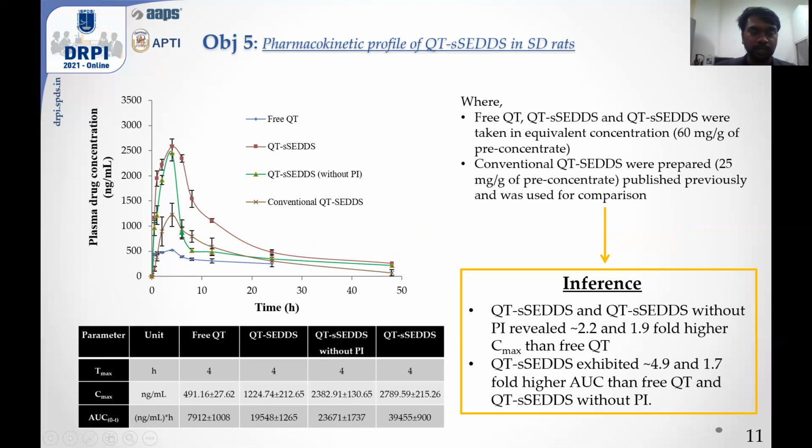So just by looking at the pharmacokinetic parameters, we could say QT SETS and QT SETS without PI showed higher Cmax than the free QT and conventional QT SETS, which is obvious. Further, QT SETS showed approximately 4.9 and 1.7-fold higher AUC than free QT and QT SETS without PI, respectively. This confirmed our hypothesis that our formulation was able to maintain the supersaturated state of the drug in aqueous state for a longer period of time, which made it available for absorption and thereby improved its oral viability.